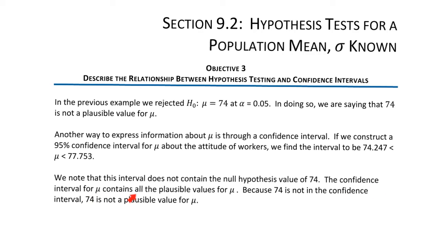The confidence interval for mu contains all the plausible values of mu. So this interval contains all the reasonable values for mu. Because 74 is not in the confidence interval, 74 is not a plausible value for mu. In summary, a confidence interval contains all the values that are plausible at a particular level. A hypothesis test tells us precisely how plausible a particular value is.